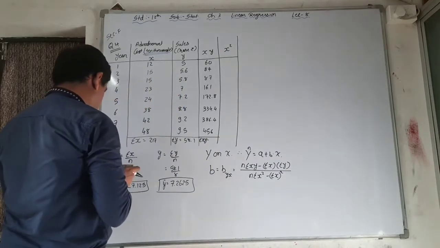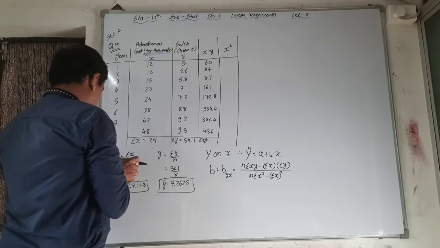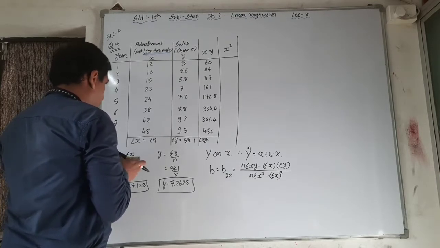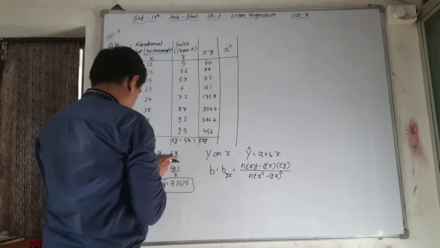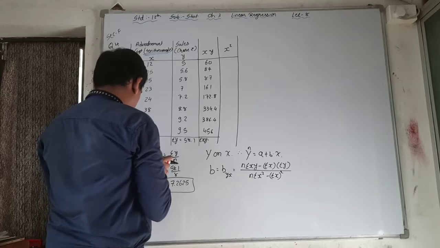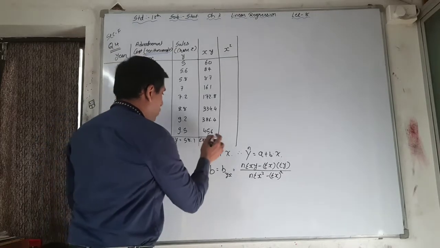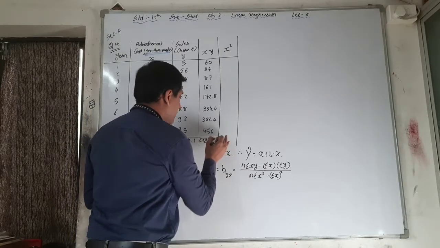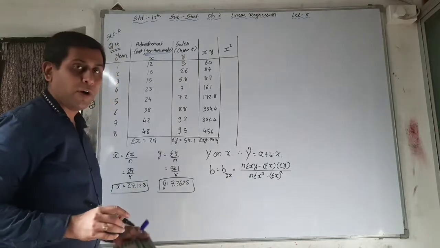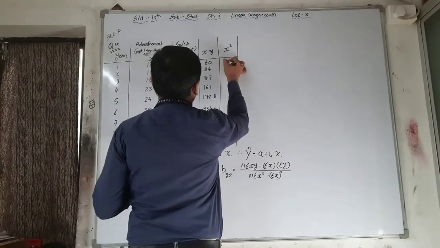See here, what is sigma xy? Make the total: 60 plus 84 plus 87 plus 161 plus 172.8 plus 334.4 plus 386.4 plus 456, that is 1741.6. Now x square: 12 square,